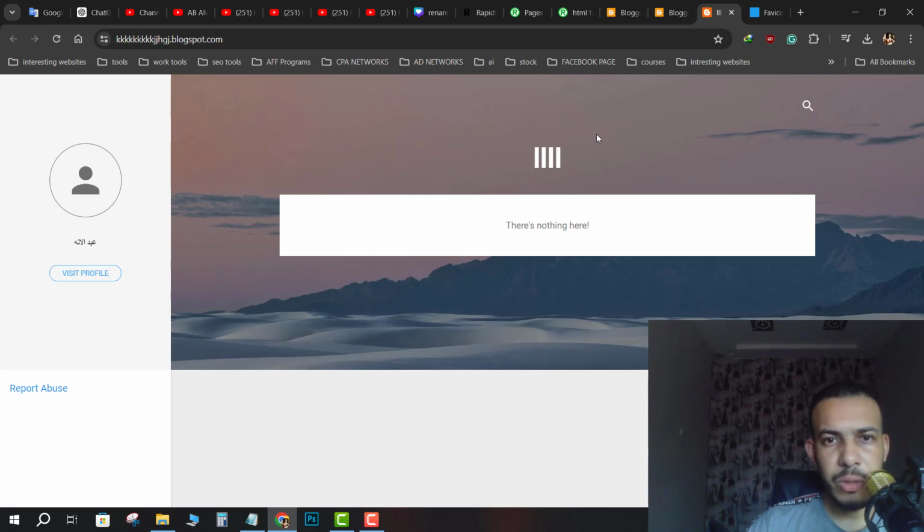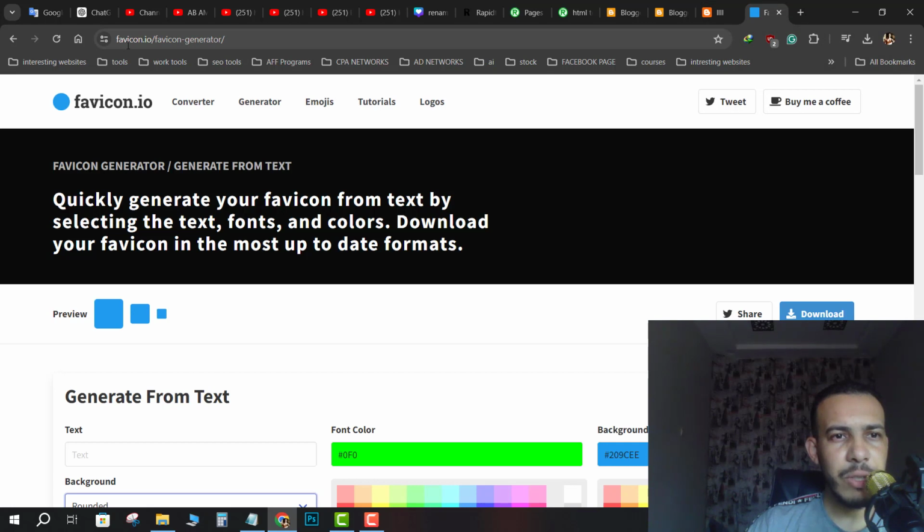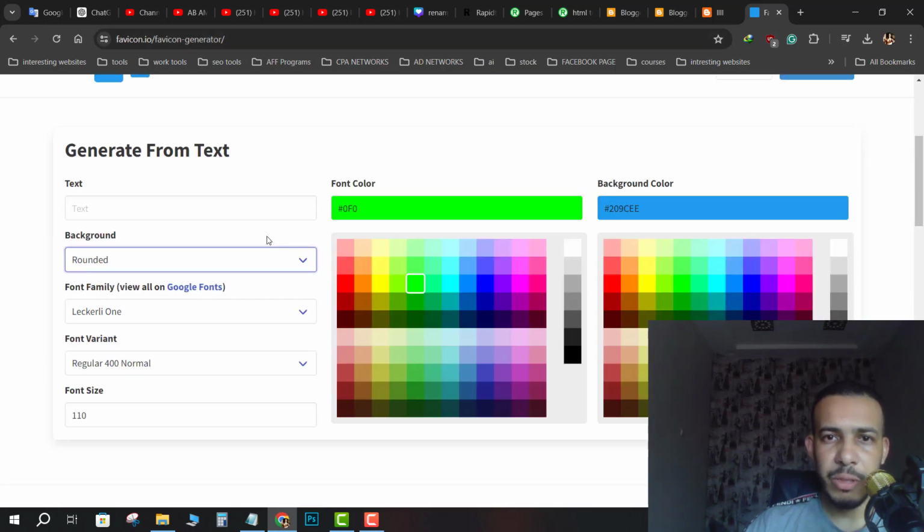So first of all, you need to create a favicon. So it's easy, don't worry about it. Just go to this website, favicon.io/favicon generator. I will leave the link in the description. Don't worry, it's for free. That's just in case you don't have your own favicon.